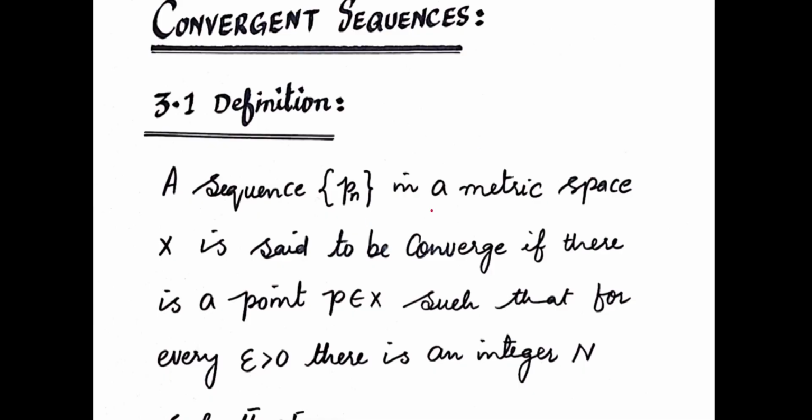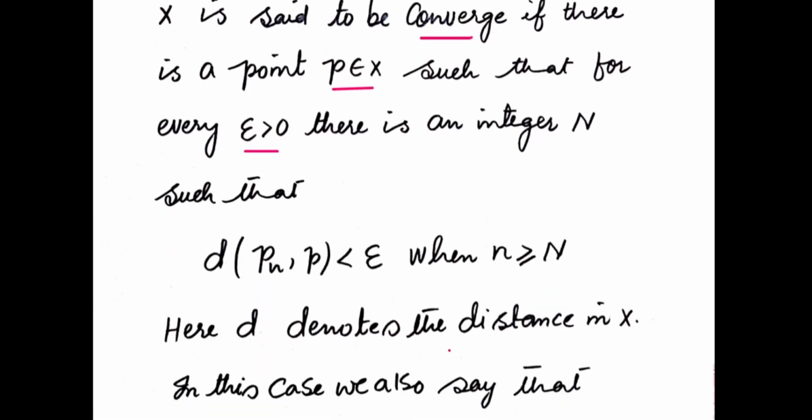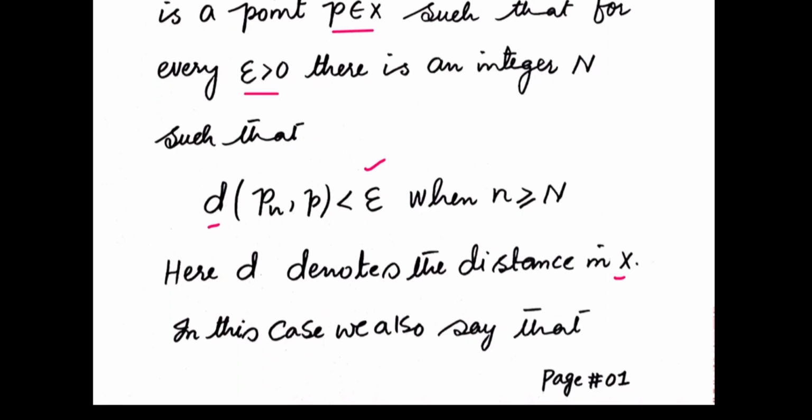So in terms of metric spaces, a convergent sequence can be defined as, he says, a sequence Pn in a metric space X is said to converge if there is a point P belonging to the set X such that for every positive real number epsilon, there is an integer N such that the metric D(Pn, P) is less than epsilon. Here D denotes the distance in X. In this case, we also say that